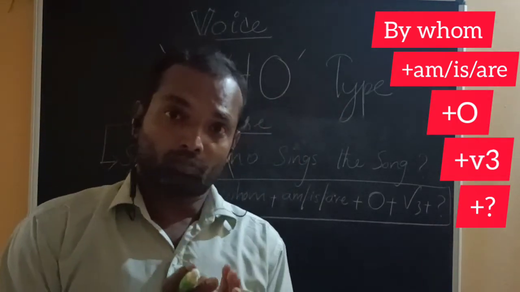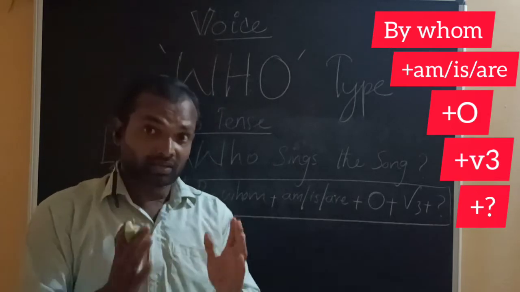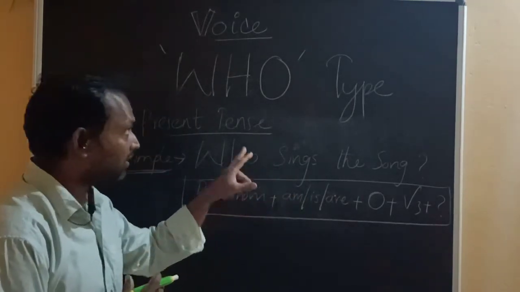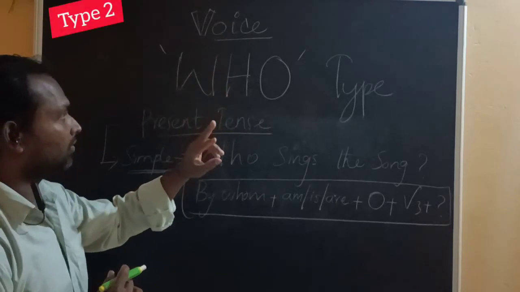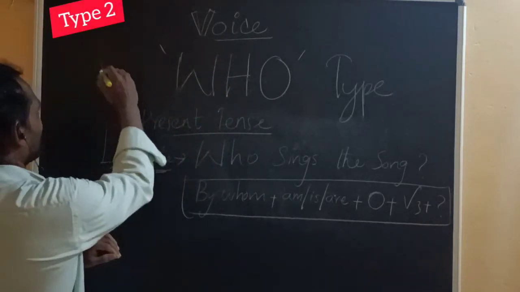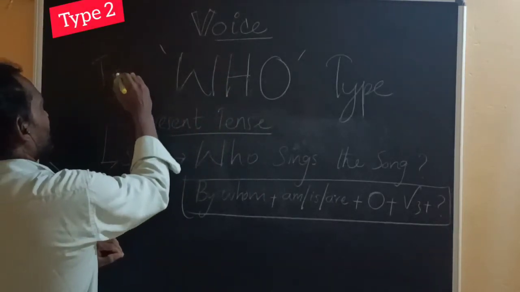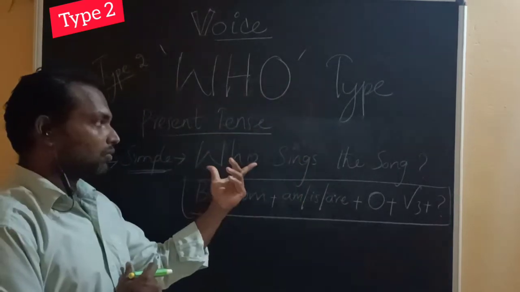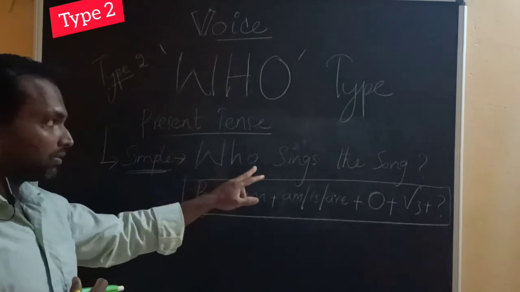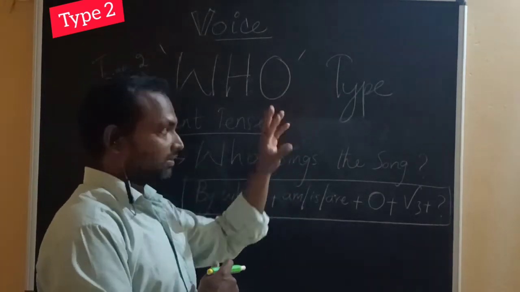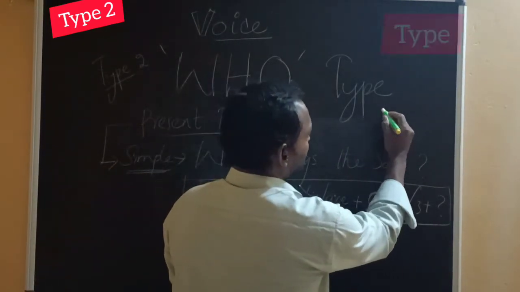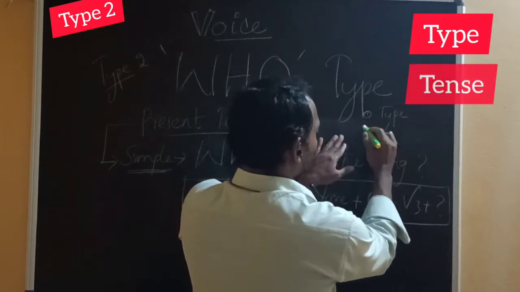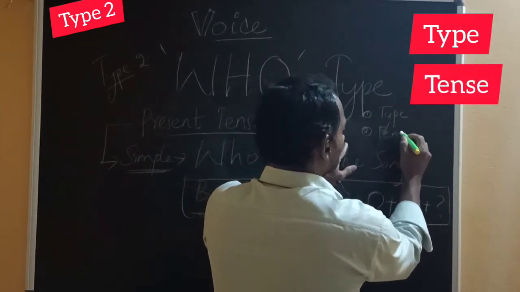So when you try to answer, try to find out the type of the sentence. This question comes under the who type. Let's name this type 2, the who type, with who sings the song. You should know the type first, and then you should know the tense of the sentence.